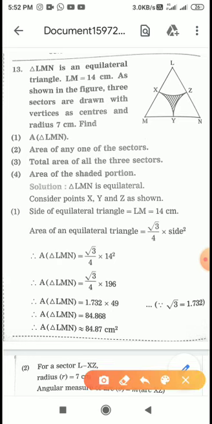Three sectors are drawn with the vertices as centers and radius as 7 centimeter. So just consider this as the center of circle. These three vertices are the centers of circles, and a sector has been drawn with radius 7. So all these are 7, 7, 7.